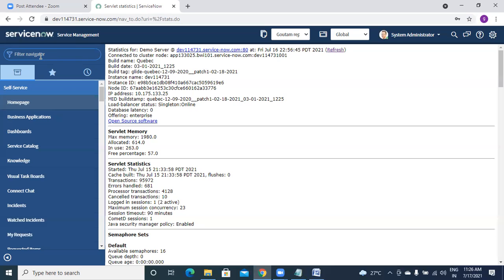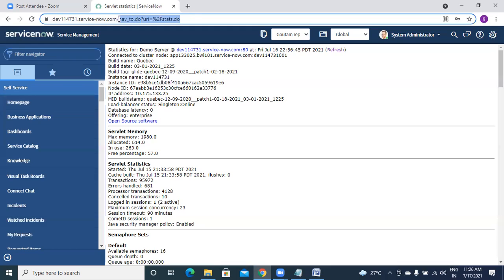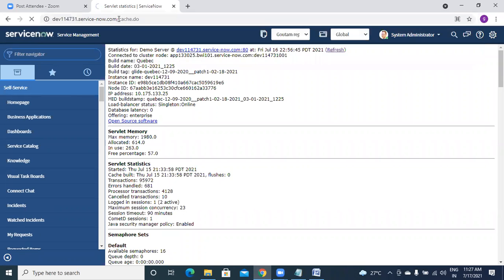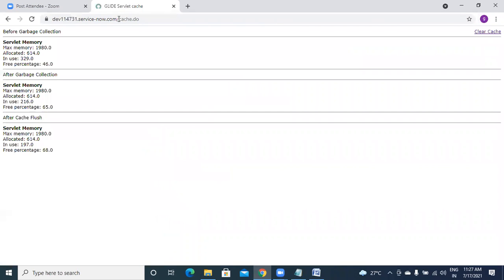Sometimes, if your application is saving some caches and you want to clear ServiceNow caches, then you should give cache.do. So it will clear all the cache of your system, all the garbage.